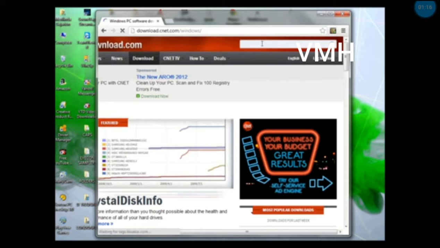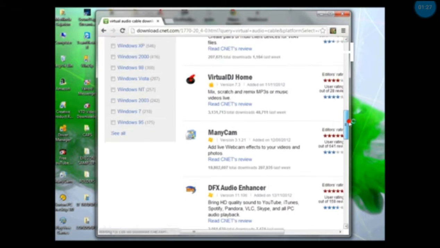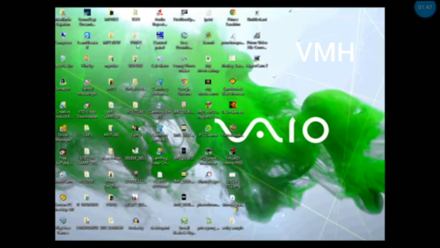Just type in virtual audio cable. Just ignore this virtual audio streaming, you don't need that. Just download virtual audio cable. I'm not gonna download it because I already have that. So once you download it, make sure you install that.